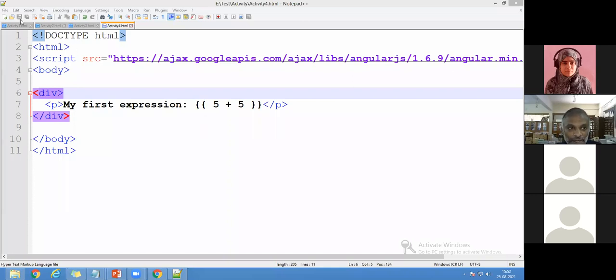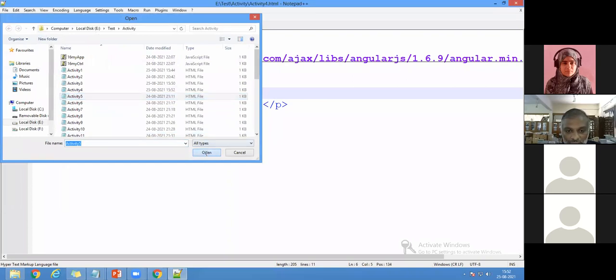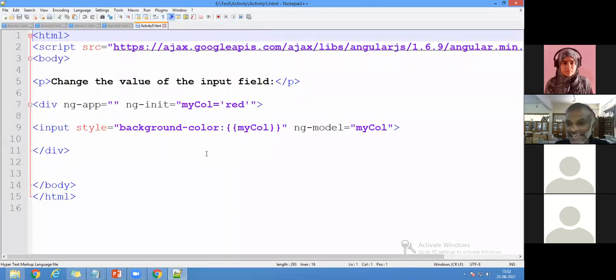And now I'll come to activity 5. This is another entire thing, where you can see I want to change the value of the input field. Previously, I created a text box, and that text box must be of red color. If I want to do the same thing, I would have to write JavaScript, CSS, and HTML, and import the CSS with the JavaScript also. So this is the thing I want to do here.